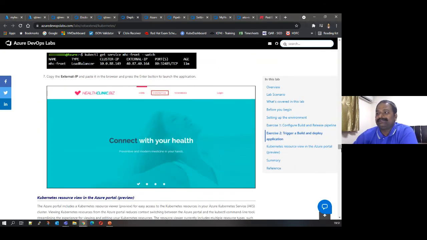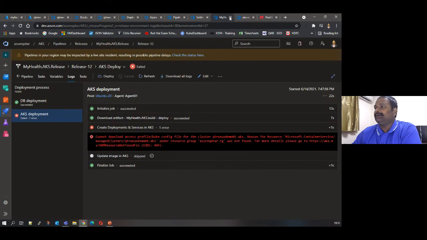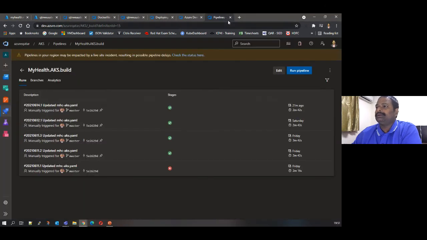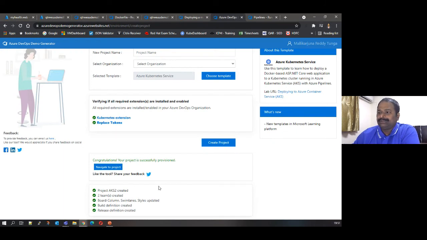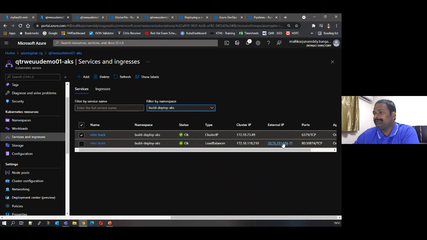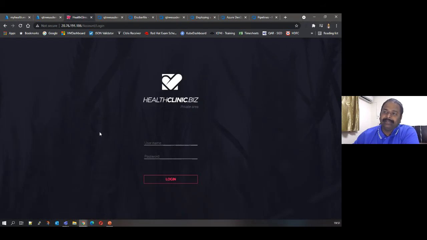So what we have created here is the second demo, part of today's event, using Azure DevOps Labs, using the DevOps demo generator. Using this DevOps generator, we created a project, and the project created the pipelines, and the CI/CD pipeline is deployed. If you click on this, this is the application. If you want to log in, this application is backed by Azure SQL. It's quite simple using the Azure DevOps generator.